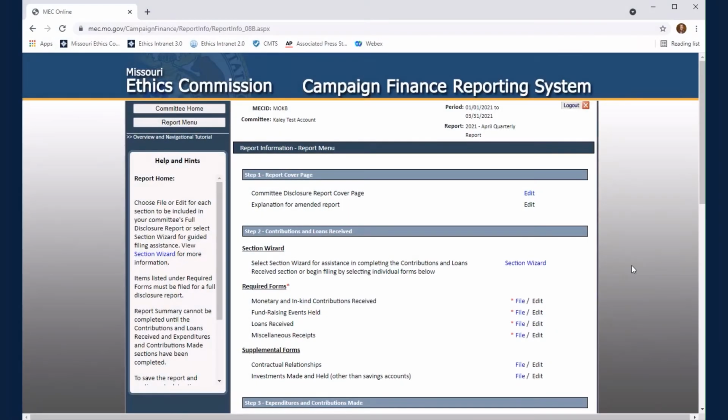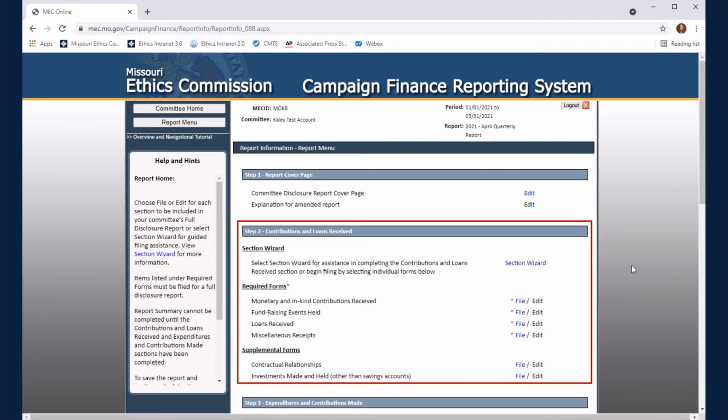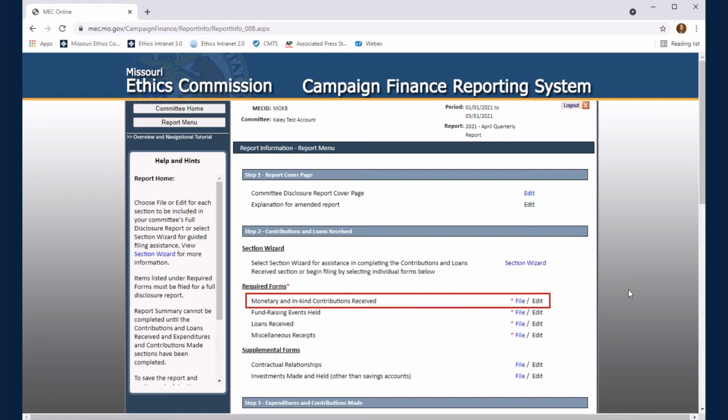Once you have used your MEC ID and password to log into the MEC's electronic filing system and completed the report cover page, you will be taken to the Report menu. Step 2 on the Report menu is where you will enter any contributions and loans received by your committee, starting with the monetary and in-kind contributions received form.